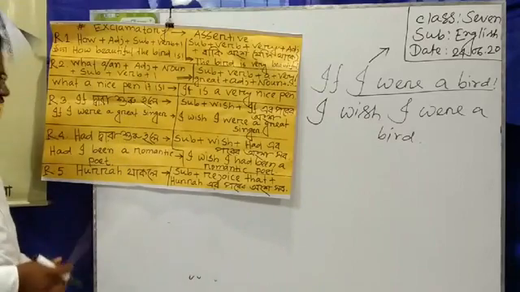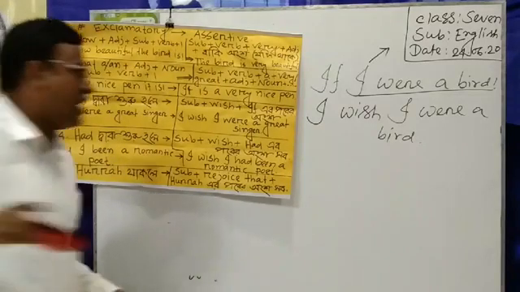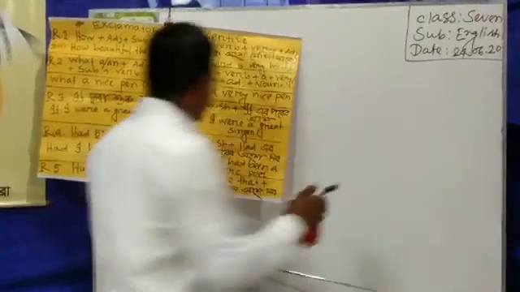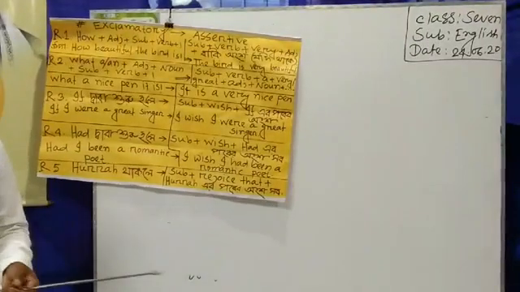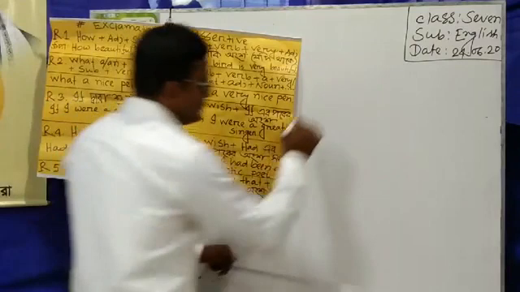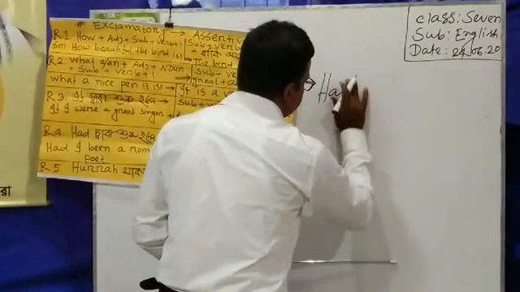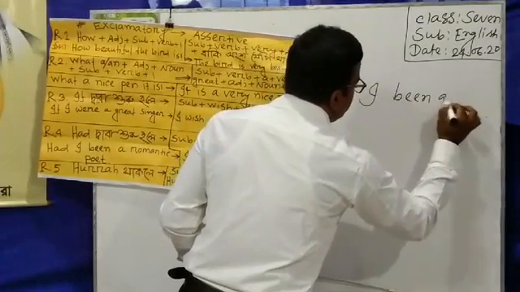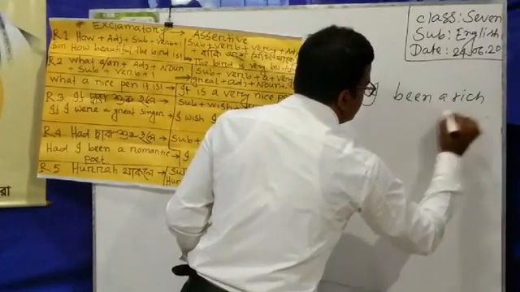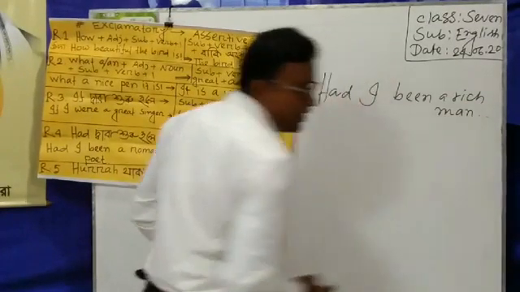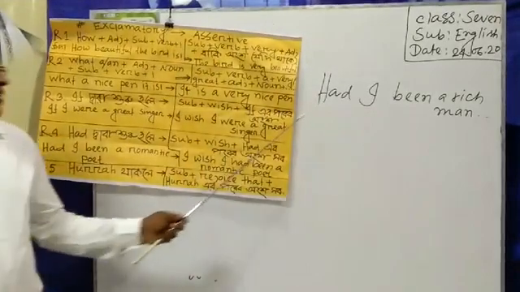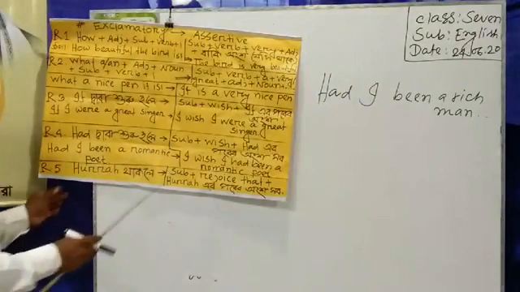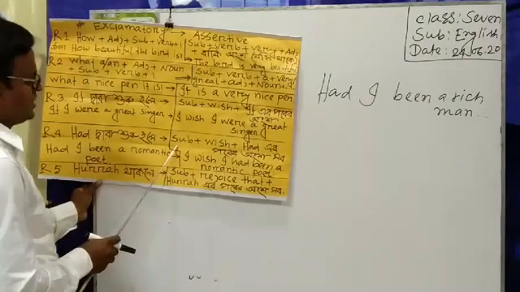Had দ্বারা শুরু হলে, if the sentence starts with had, then we have to write in assertive form. Now I am writing a sentence here. Had I been a rich man. Student, you see that here had is used at the beginning of the sentence. So I have to follow this rule.